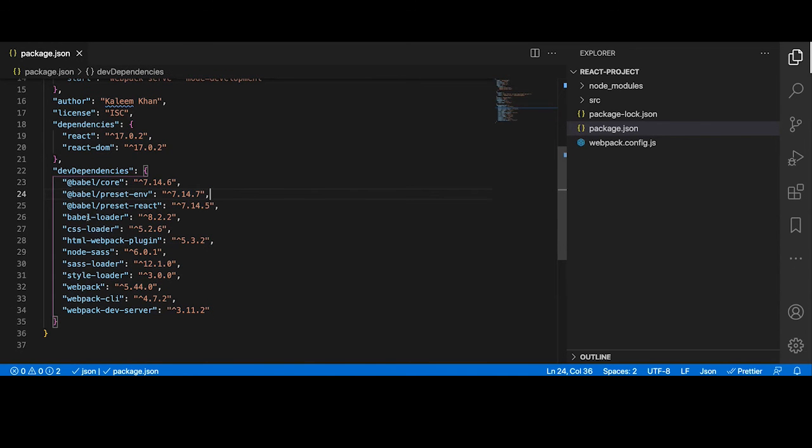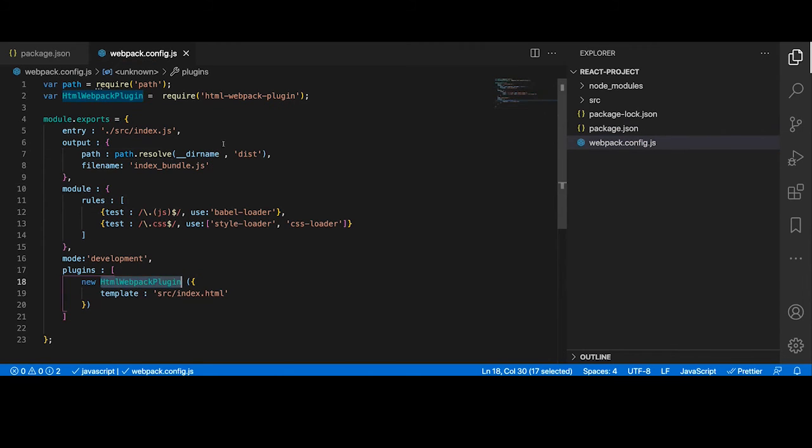Then, once we installed Webpack, we got the Webpack config, and we don't have to worry about this. It might take some time to understand the configuration. We can go to the Webpack site and we'll find all this configuration, right?